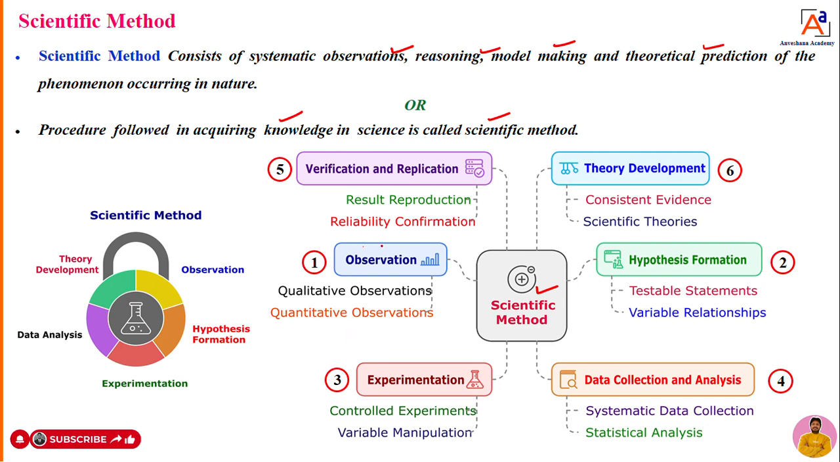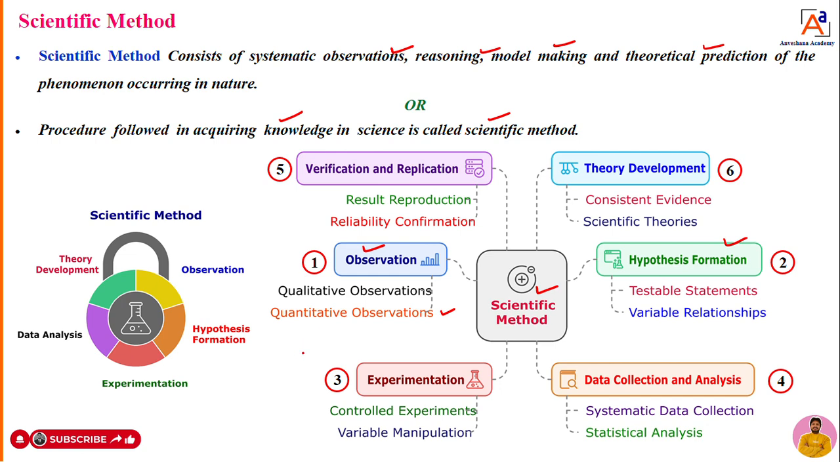First one, observations. You can take any phenomenon which is happening in our day-to-day life. What will we do? We will do observation first. What type of observations will we do? Qualitative observations and quantitative observations. In the second step, what will we do? Based upon those observations, we are going to form a hypothesis, or you can say we are going to do formulation of a problem.